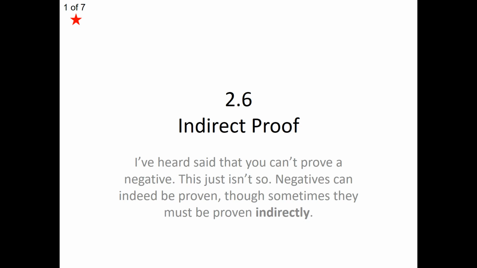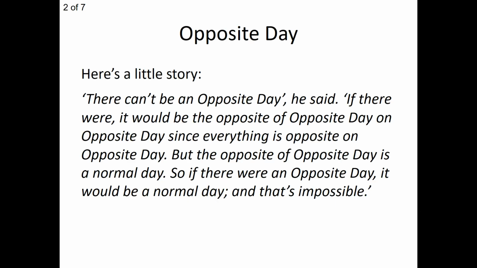Now, before we actually look into the insides of an indirect proof, let me tell you a little story. It goes like this. There can't be an opposite day, he said. If there were, it would be the opposite of opposite day on opposite day, since everything is opposite on opposite day. But the opposite of opposite day is just a normal day. So if there were an opposite day, it would really just be a normal day, and that's impossible.